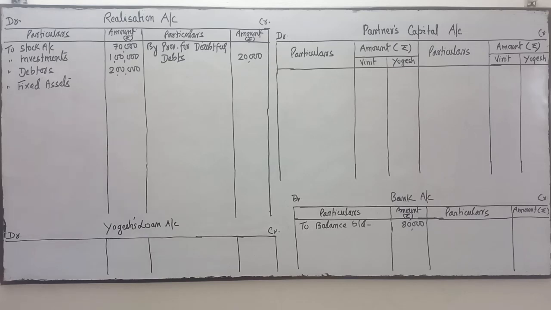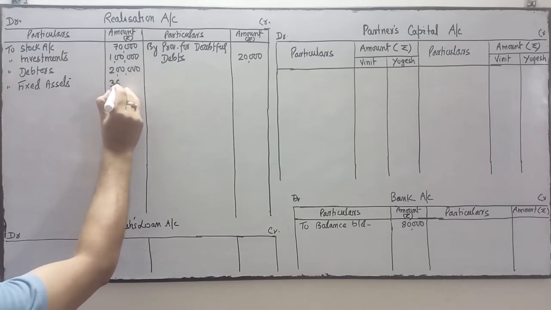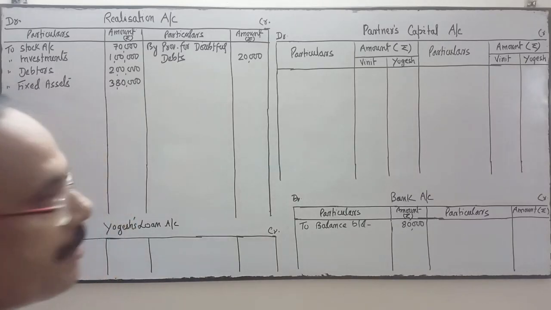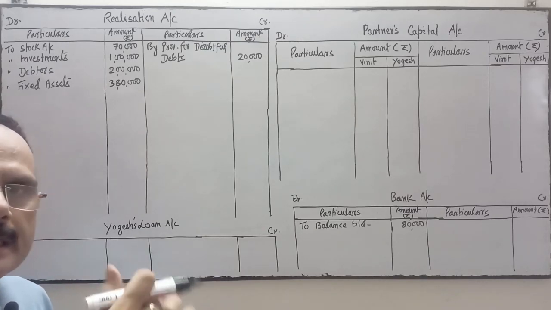Next is fixed assets of rupees 3,80,000. Fixed assets 3,80,000 is the amount. There is one profit and loss account given in the asset side. It's a loss. If profit and loss is reflecting in the asset side, what does it mean? Profit and loss has a debit balance.